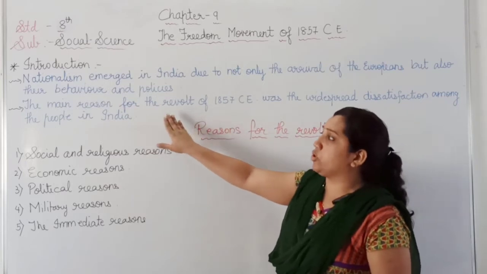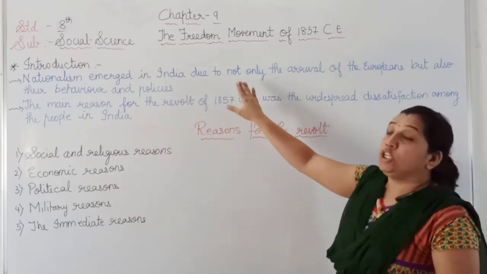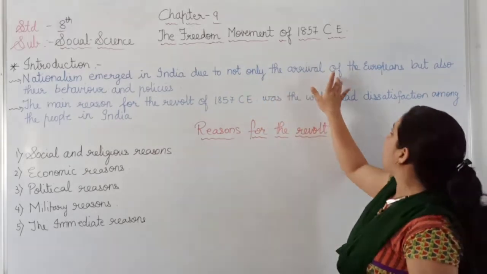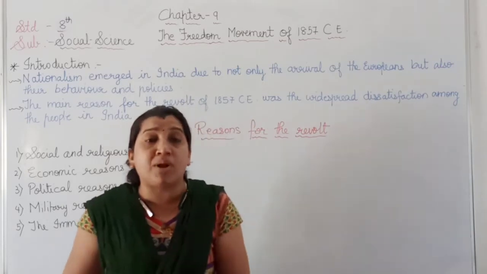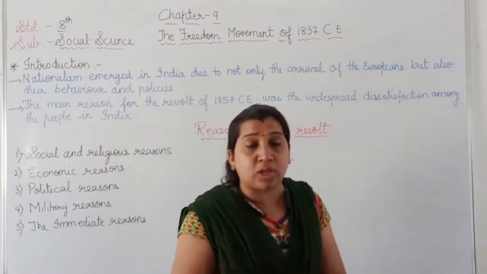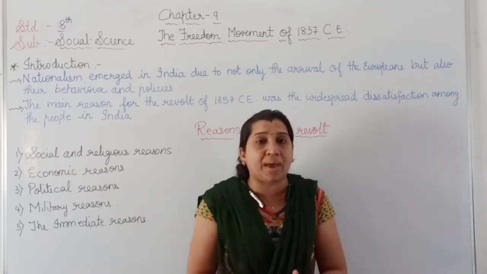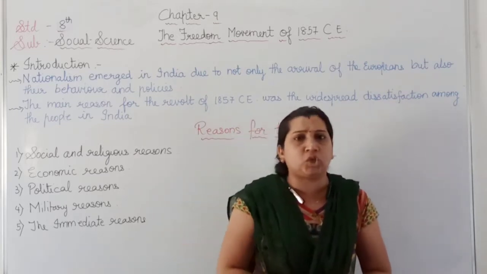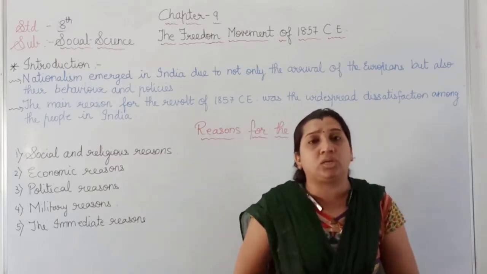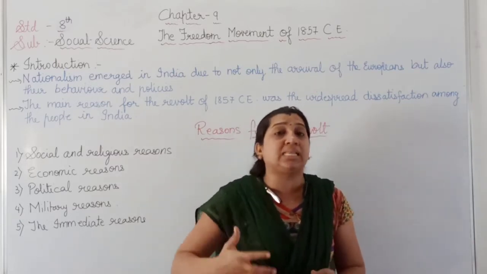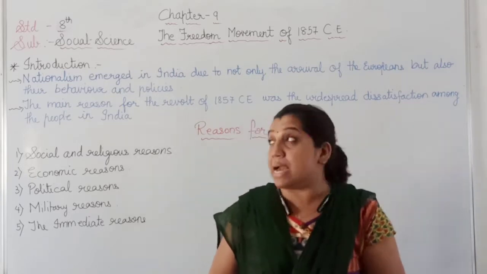Here we are going to first study about the nationalism that emerged in India due to not only the arrival of the Europeans but also by their behavior and different policies, that were the Diwani right policy, divide and rule policy, subsidiary alliance policy, doctrine of lapse policy, annexation policy, different policies started by the Britishers in our country India, that created nationalism among the people of our country, India.